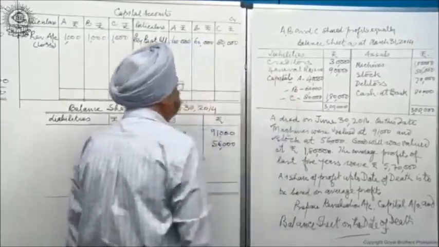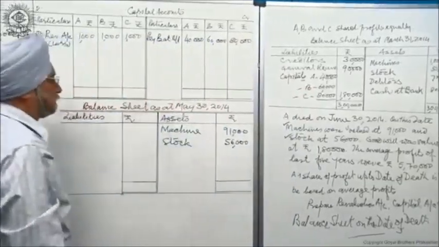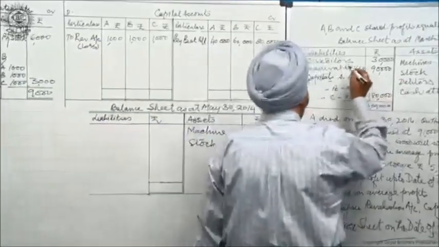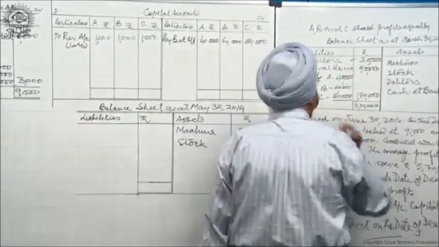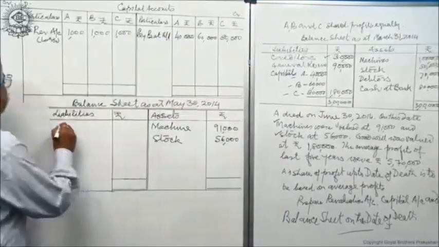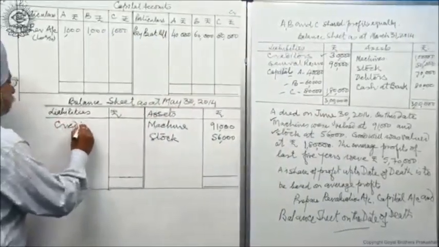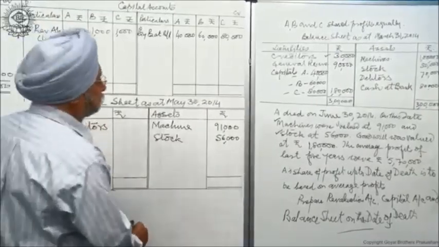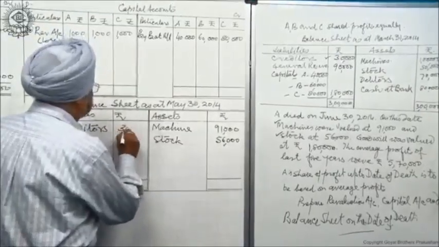And after these balances are taken, on this side, I have creditors. Creditors, there is no adjustment. So I take the creditors here straight away. How much are the creditors? 30,000.